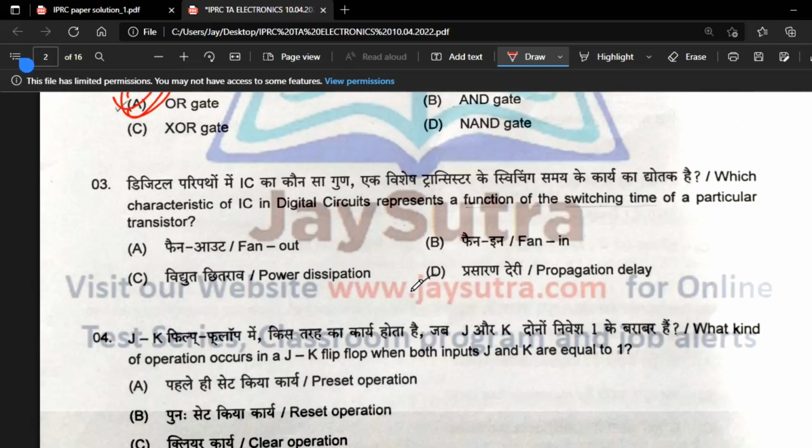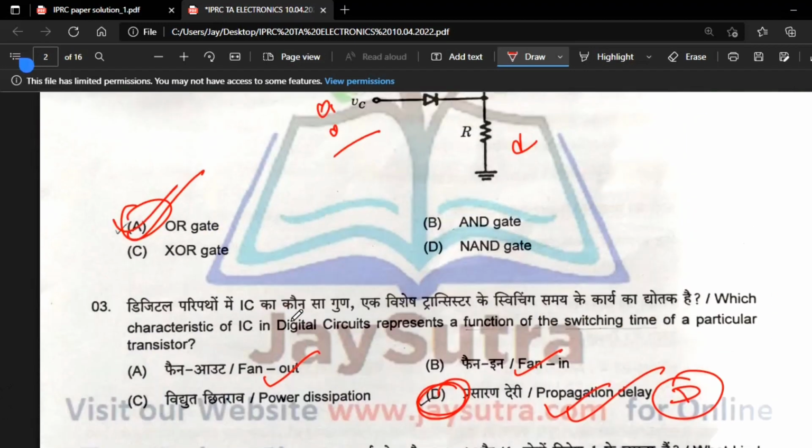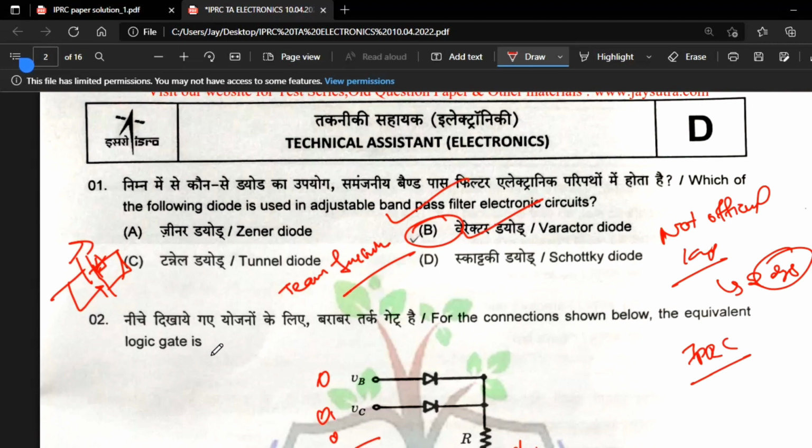Next question is: which characteristic of IC in digital circuit represents a function of the switching time of the particular transistors? Definitely fan out is a different thing and fan in is a different thing, and power dissipation too. A function of switching time depends upon the propagation delay only. So the correct answer is the propagation delay, option D.